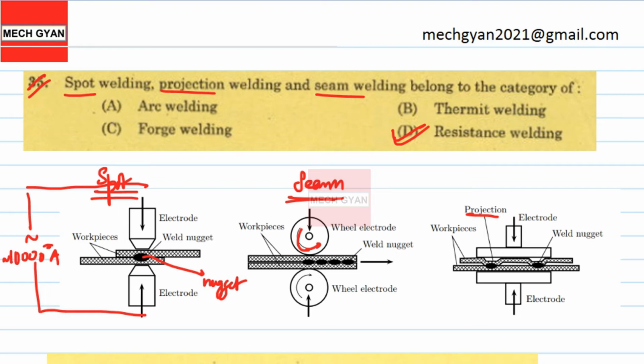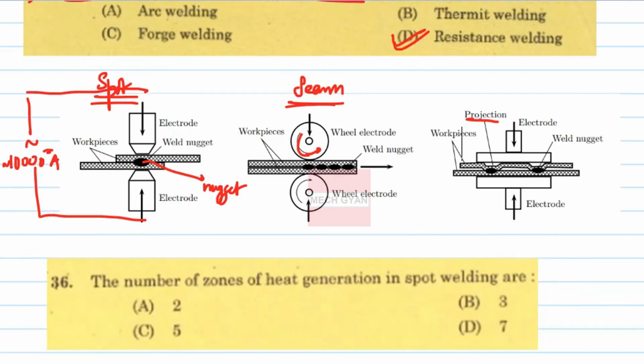Yet another question was also asked, question number 36. The number of zones of heat generation in spot welding process. In this nugget, this is basically a heat generation zone. How many zones are produced? Answer is option C. One is here, one near the nugget and the weld piece, so total 3 here, 3 plus 1 plus 1, total 5. So the number of zones of heat generation in spot welding, option is C.